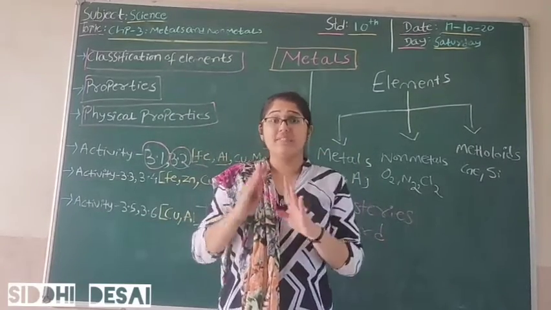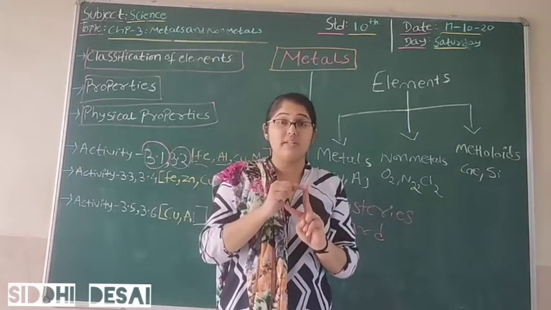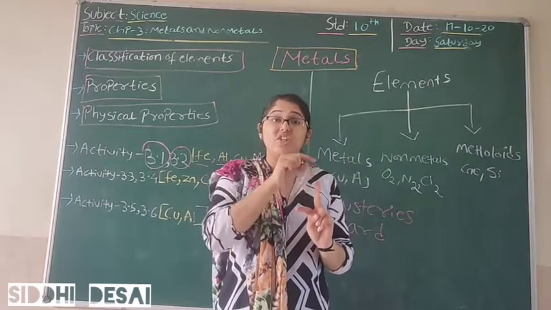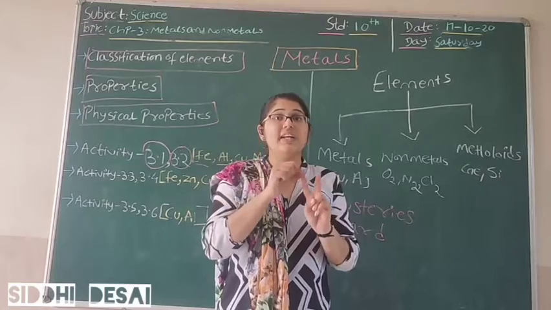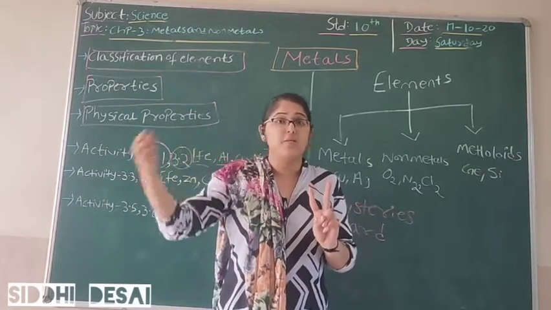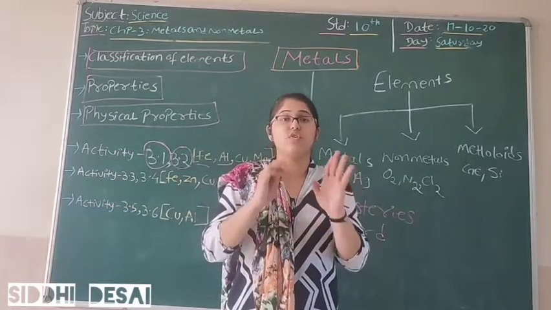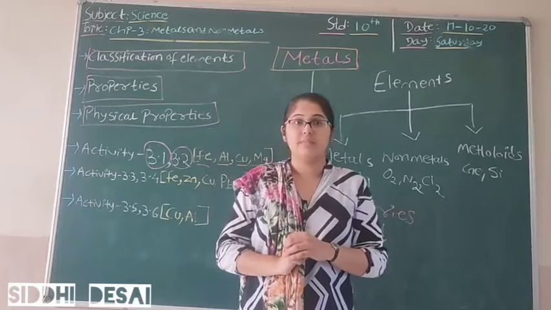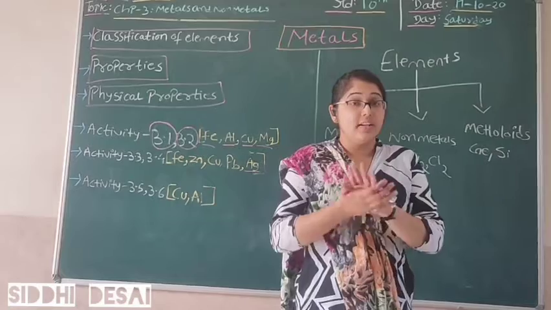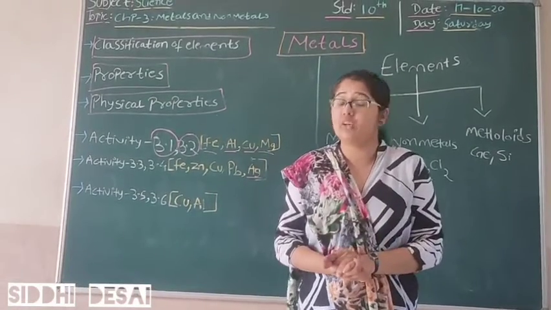This is what we have seen, two properties. All the metals have the physical property that they are lustrous, they are shiny material, and second, they are hard. And from metal to metal, this property can vary. Some may be soft, some may be hard. So this was all about the first two properties. So we have seen two of the properties. Now we will see the next topic. For that you can see activity 3.3 in your textbook.